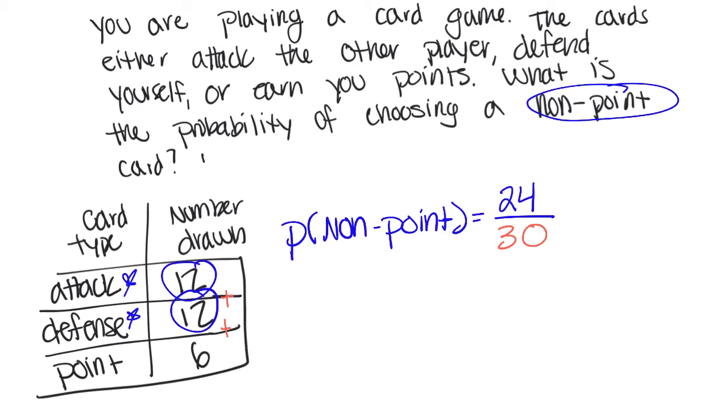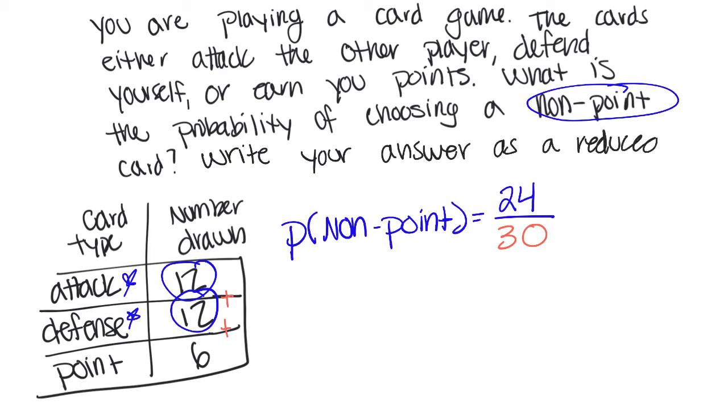We're going to write your answer as a reduced fraction. So I'm going to look at these two and see what I can divide both of them by. Well, I see that they're even.